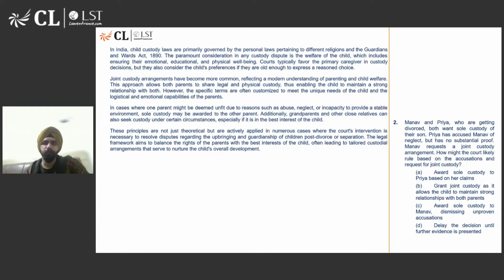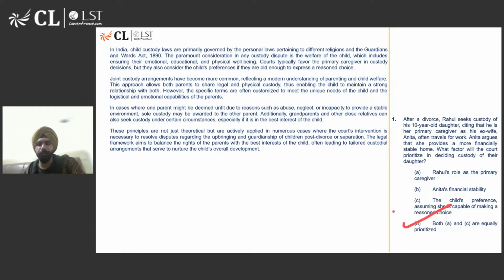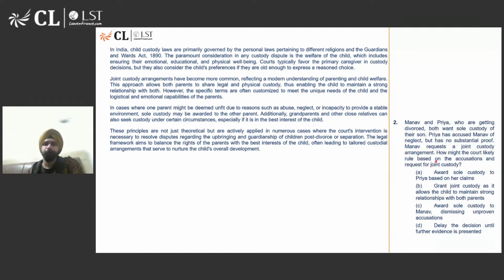And also, when you look at the option, it says that assuming she is capable of making a reasoned choice. So it lies on an assumption, right? They're not saying that she can make a reasonable choice. They're saying assuming she is capable of making a reasonable choice. Okay, that's why. So, question number 2, we have responses. Most of you have responded B, which seems to be the correct answer to me as well.